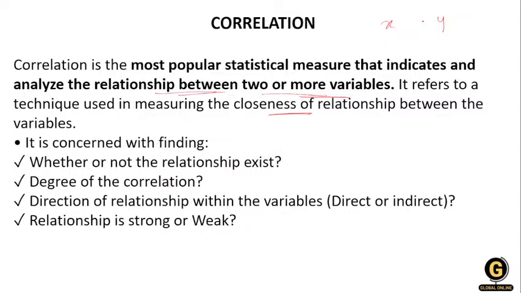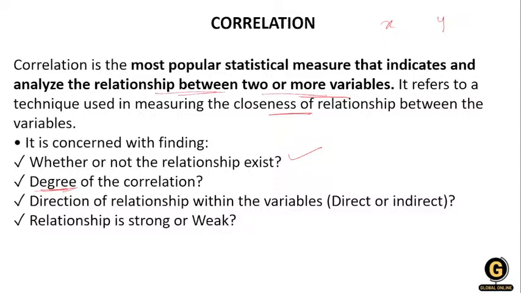So basically, in correlation we are finding whether a relationship exists between the variables or not. And if the relationship exists, what is the degree of relationship? The word degree is important when we are talking about correlation. If a relationship exists, what is the degree of correlation?